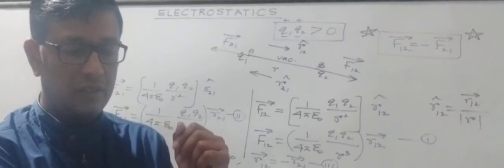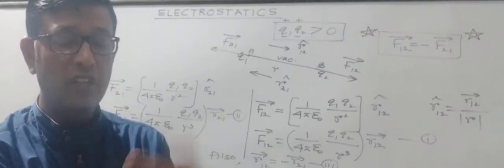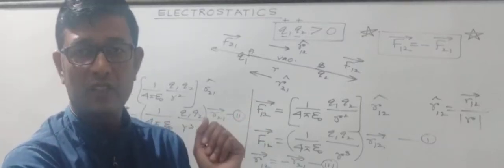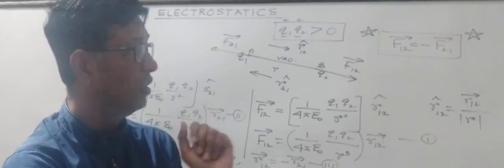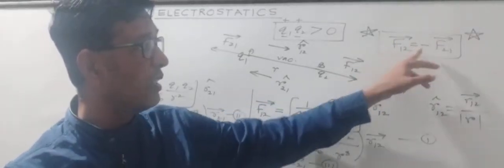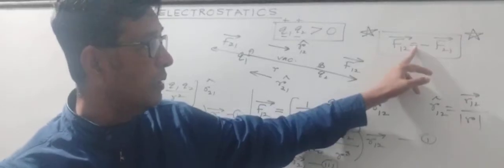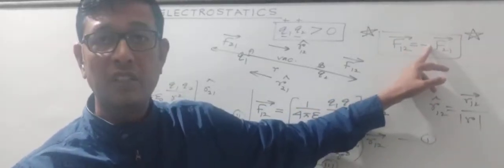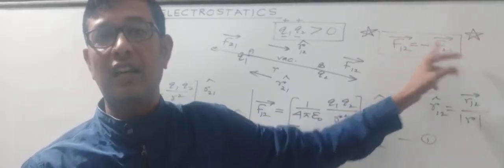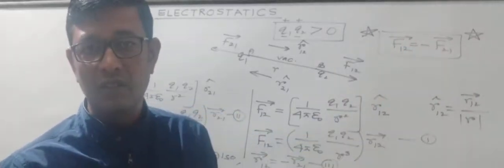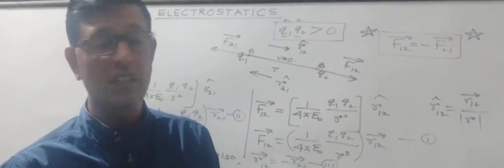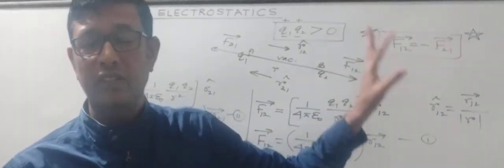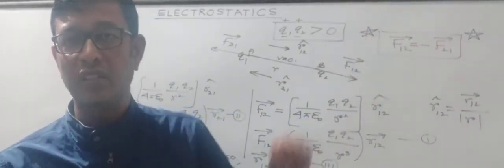So, a question may be asked like this: what is the importance or utility of writing Coulomb's law in vector form? That we will discuss now. We have proved it mathematically: F12 vector equals minus F21 vector. Equal means both are of equal magnitude. Minus sign over here means both are opposite directed. The angle between these two is 180 degrees. Force is a vector quantity and they are opposite directed. Negative sign suggests that the angle between them is 180 degrees.